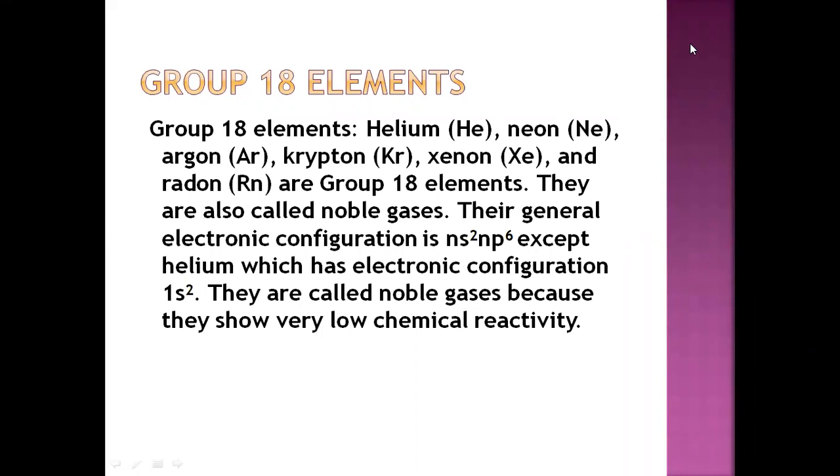This family does not have any vacant orbital, or any unpaired electron. So there is no need to combine with other elements for stability. That is why these elements do not react with other elements at normal conditions. The group 18 elements are helium, neon, argon, krypton, xenon, and radon.